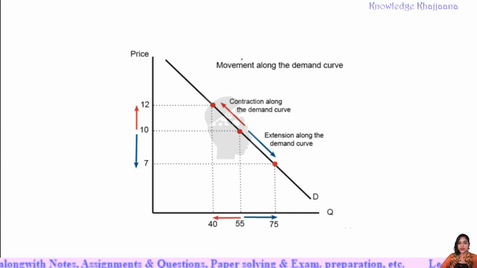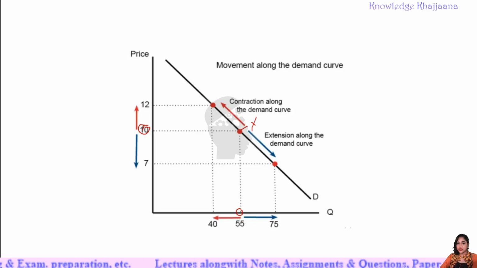Okay, see, there is movement along the demand curve. So this was the earlier point. If the price was 10, then the quantity demanded was 55 kgs. And the equilibrium point was this, which we call X. The equilibrium point was X when the price was 10 and the quantity demanded was 55.